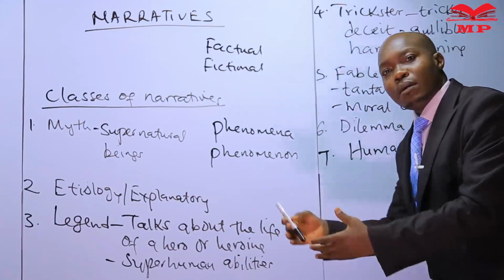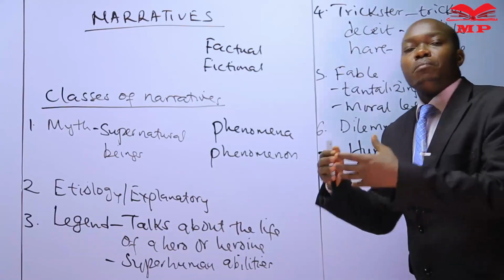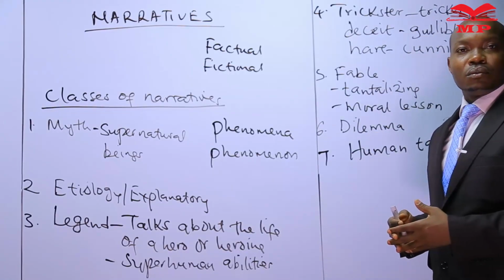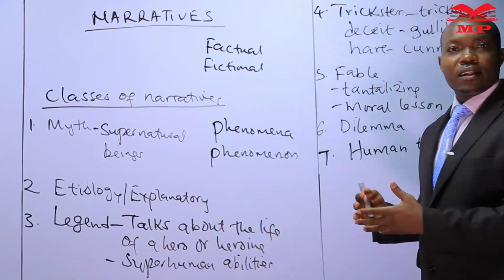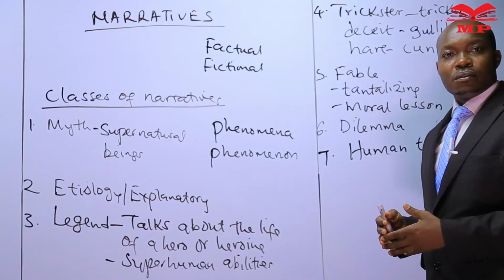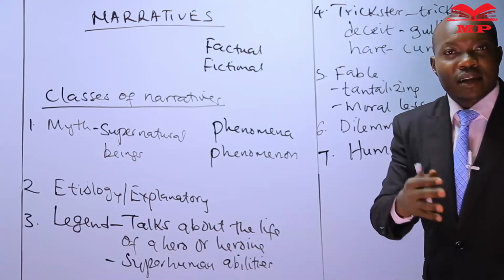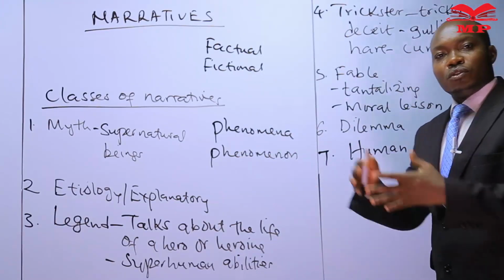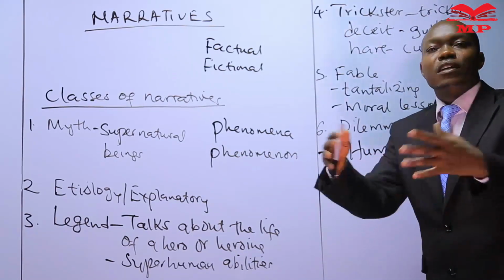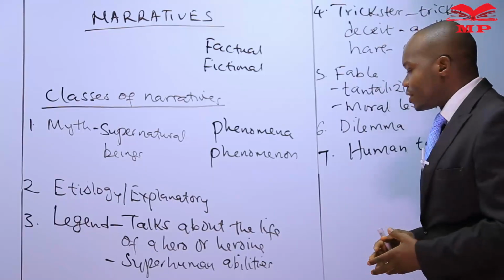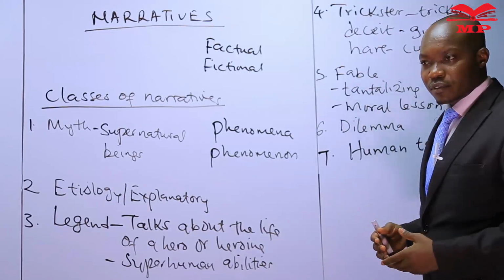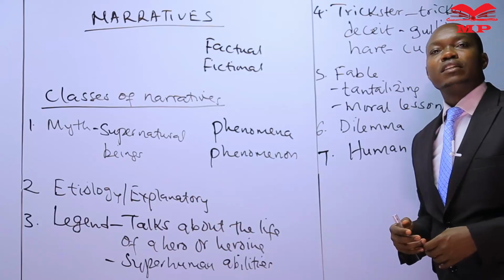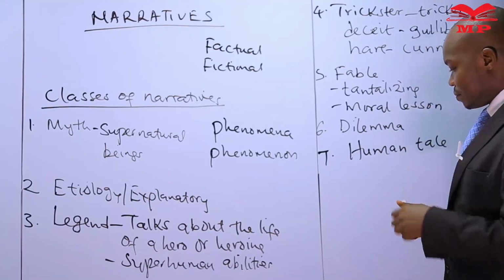For example, you can see a man who has married many wives, and these wives are jealous of each other. We can see brothers fighting over leadership. So stories that involve human beings as central characters, they're called human tales or human narratives.